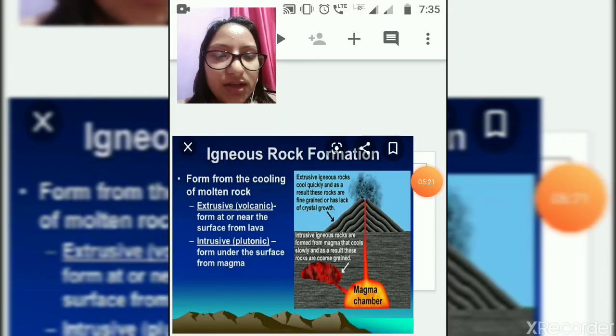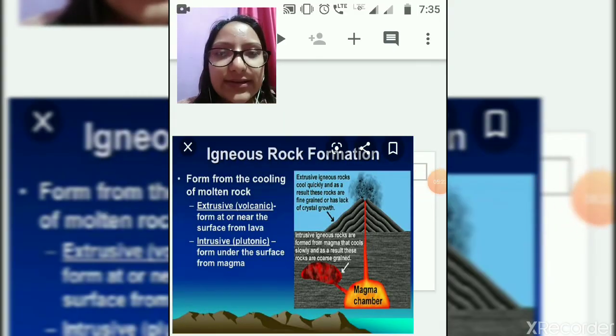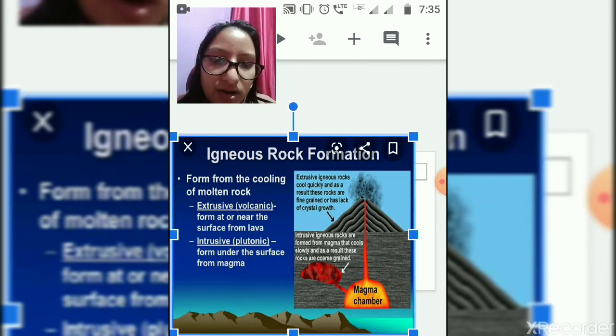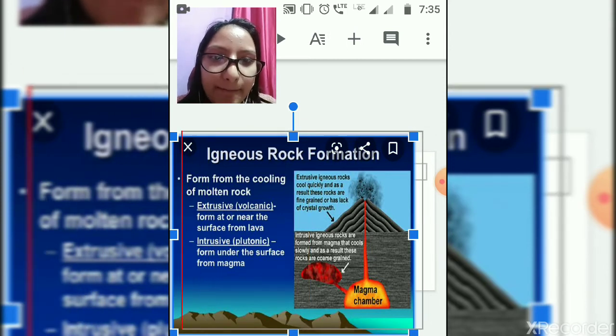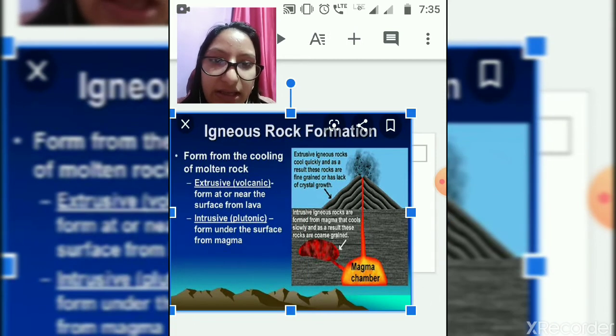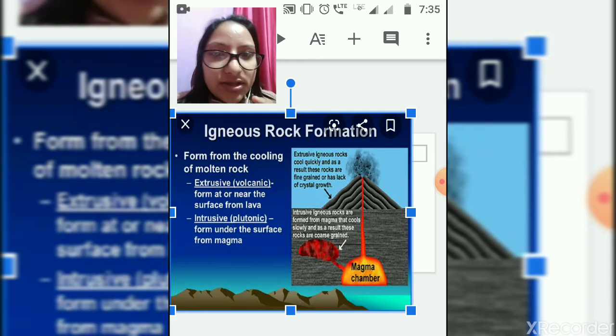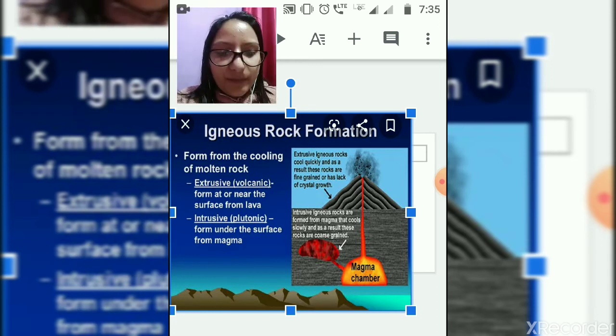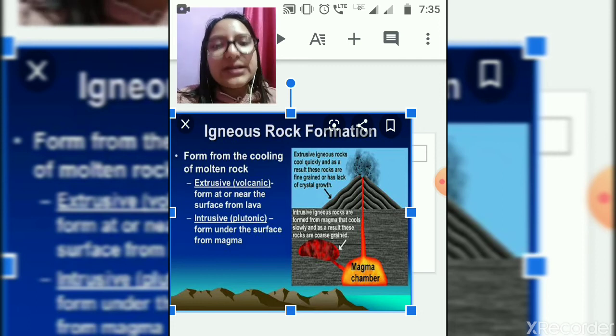Now listen, these igneous rocks are immensely important because our earth is predominantly made up of igneous rock. These rocks were formed millions of years ago and their formation continues still today.